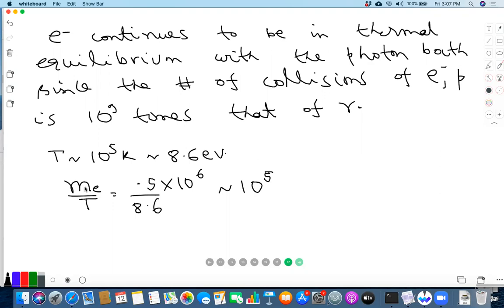Because earlier photons are getting scattered, and eventually the last scattering takes place at 10 to the 3 K. That's what we are seeing today.